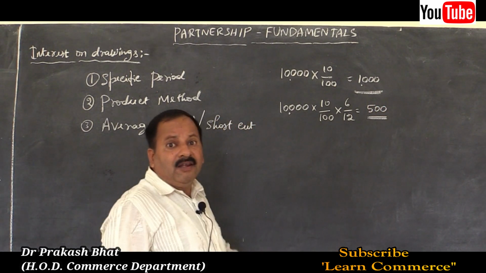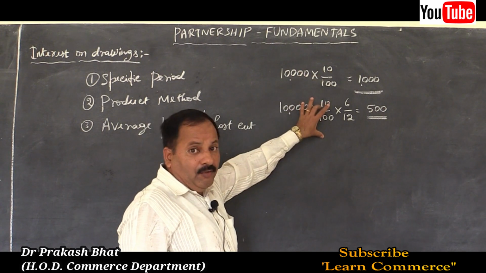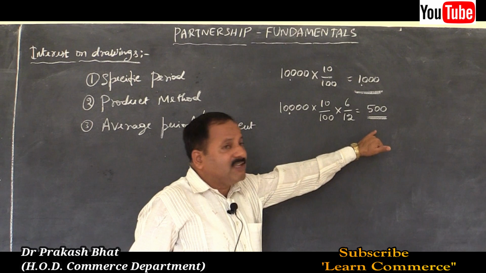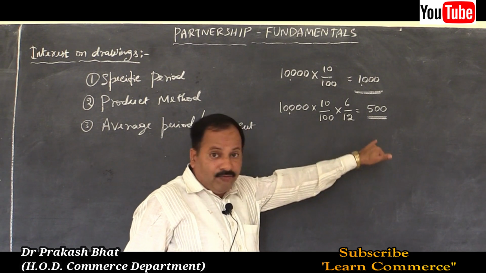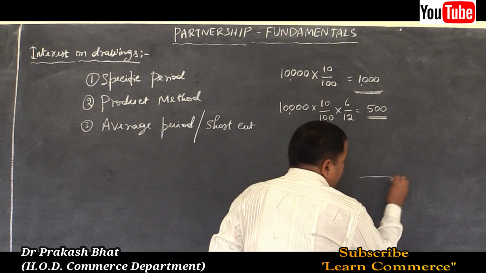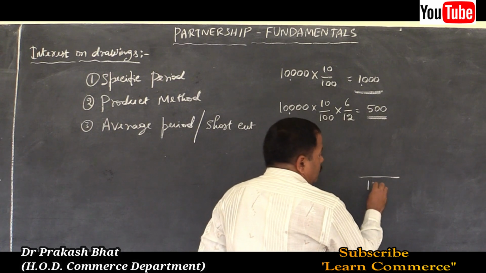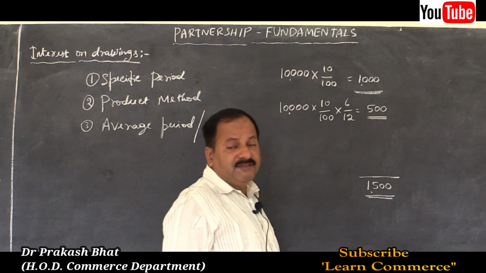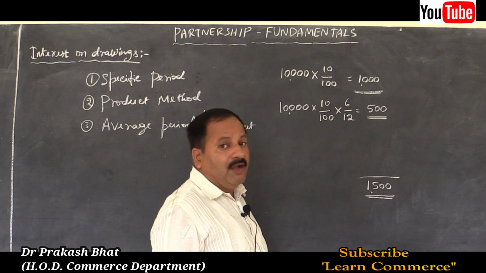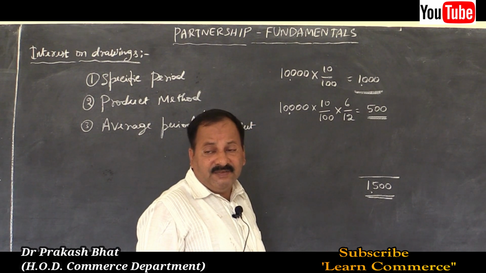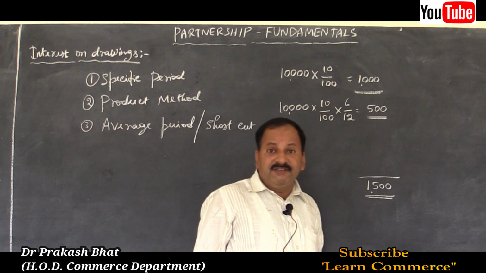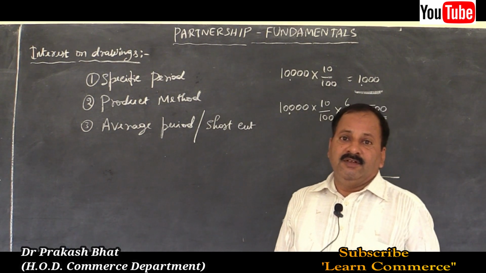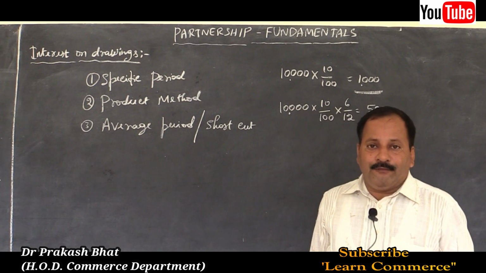So we will calculate for each of the withdrawals individually, and the total interest calculated individually will be clubbed together, added together. Here the total amount of interest on drawings made by Mr. A is 1,500 rupees. This is what the specific period method is. Here there is not much effort.